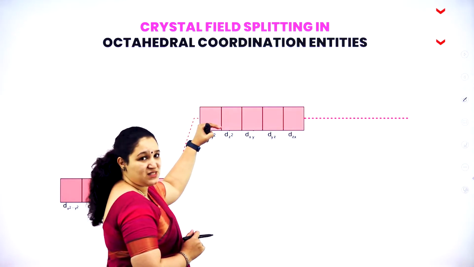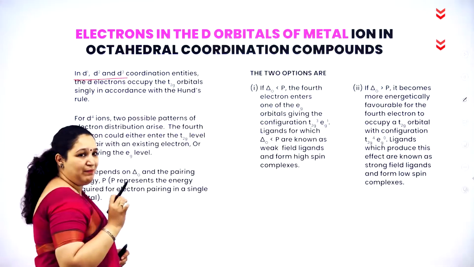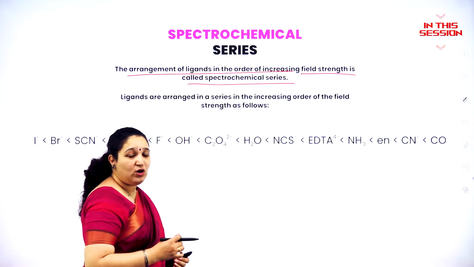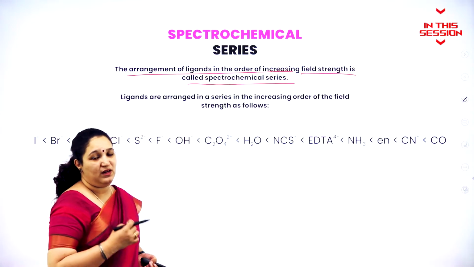There is an increase in energy of the d orbitals. Means if the metal ion has 1, 2 or 3 electrons in the d orbital, the arrangement of ligands in the order of increasing field strength is called the spectrochemical series.